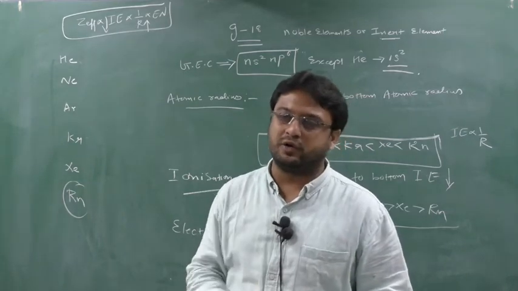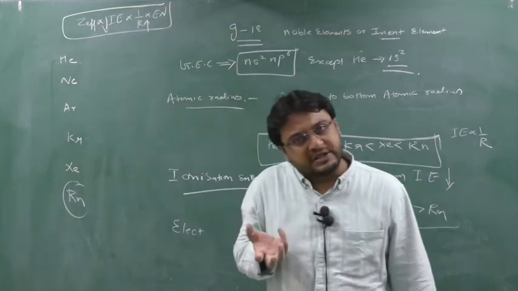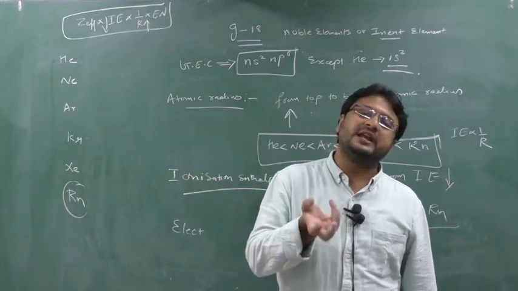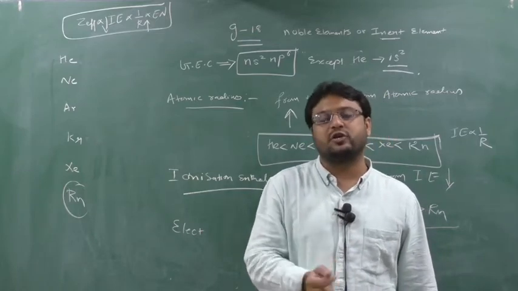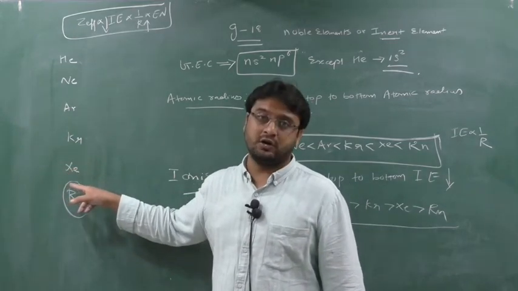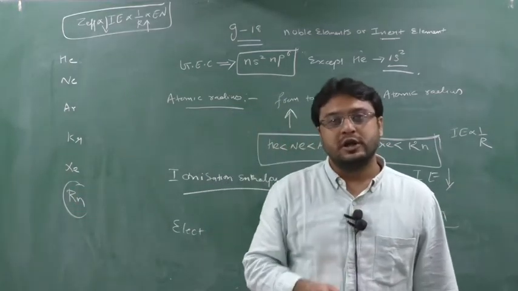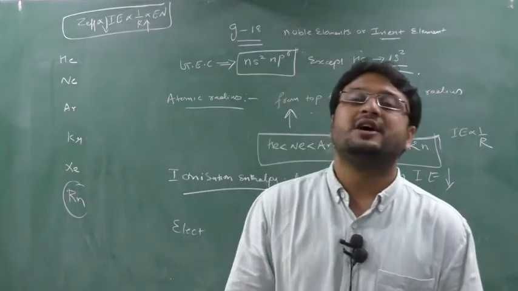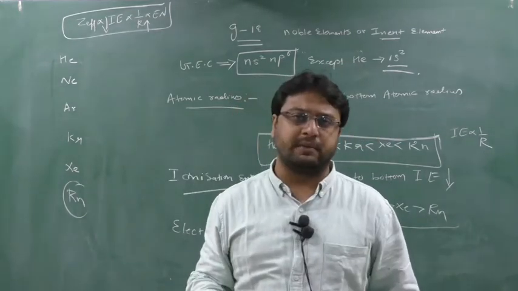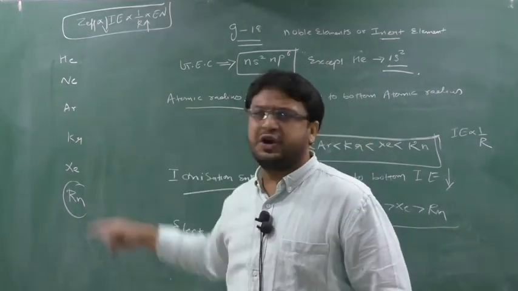When we supply a small amount of energy, the electron starts to come out from xenon, so xenon has the capacity to lose the electron. When any element has the capacity to lose or gain an electron, it can do a reaction. That's why, due to the least ionization enthalpy value of xenon and its low electronegativity, xenon is forming compounds. Understood? It is not that the noble elements never form compounds. Most noble elements do not form compounds. Only xenon forms a number of compounds; krypton also forms some.